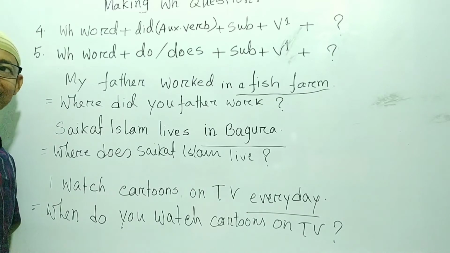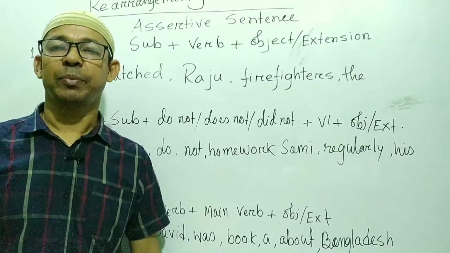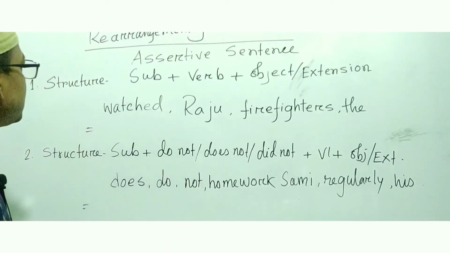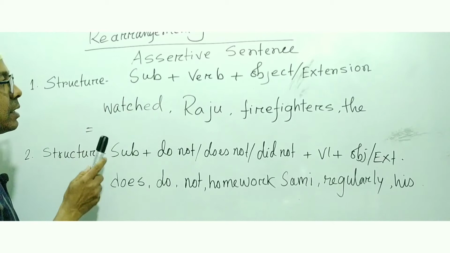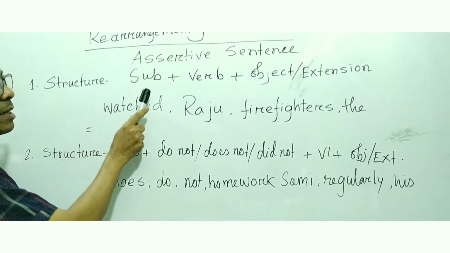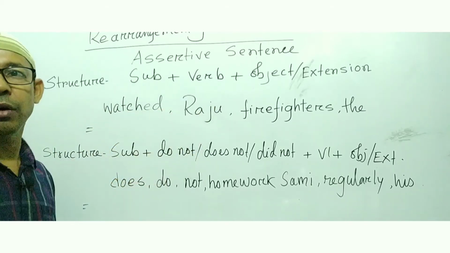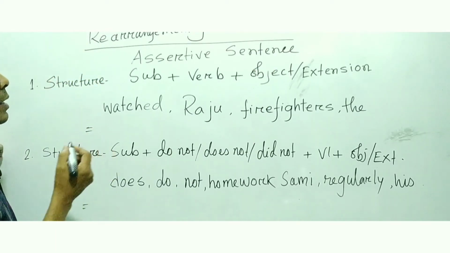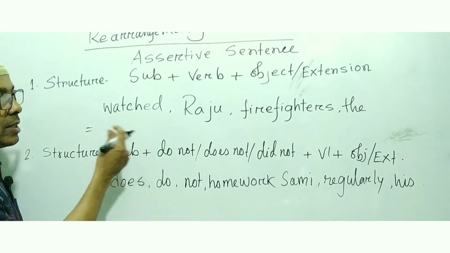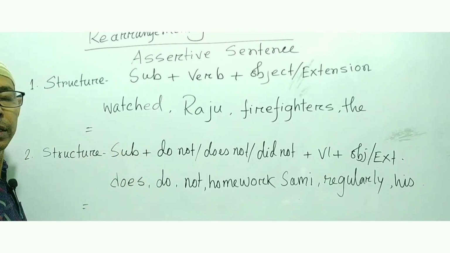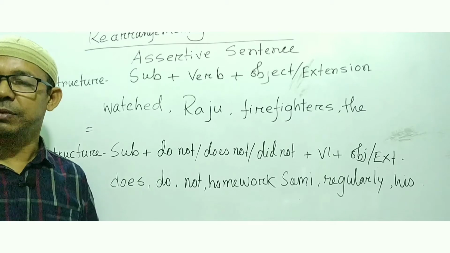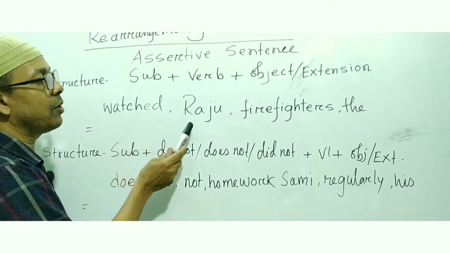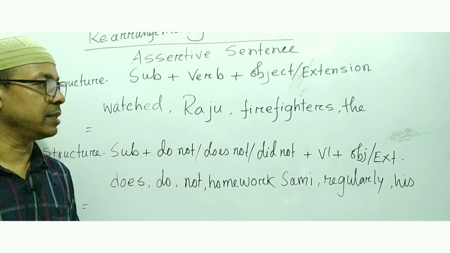Okay, my dear student. Next topic, rearrangement of sentences. So my dear student, here is the assertive sentence, structure 1: subject plus verb plus object or extension. Now rearrange the sentence. At first you have to find out the subject from the jumbled words. Here you can see: watched, Raju, firefighters, the.